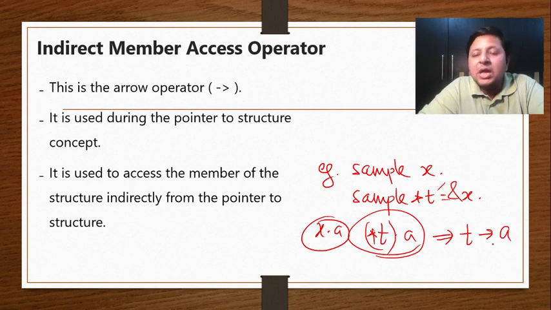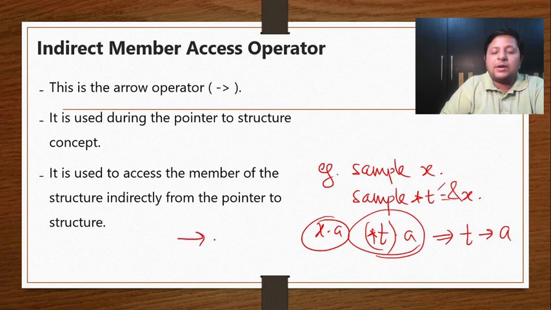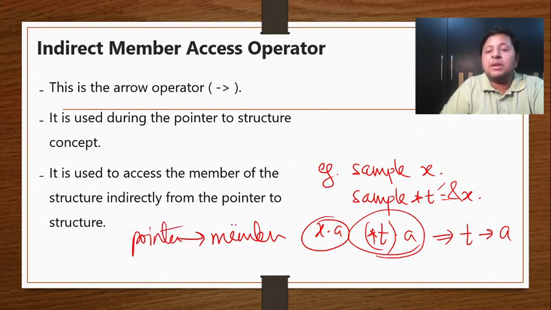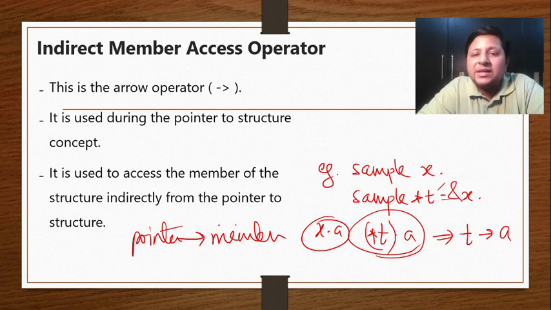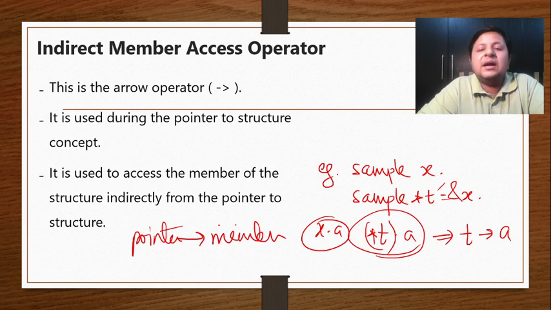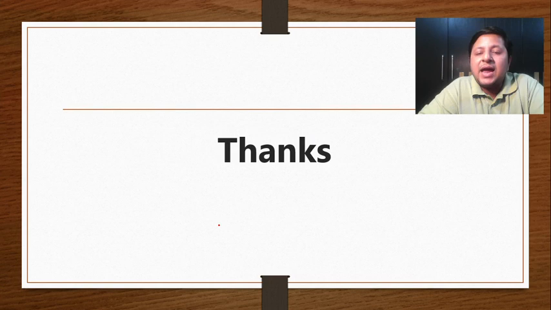But remember one thing: whenever I have an arrow operator, on this side I'll have a member, and on this side I have a pointer. So the member does not belong to the pointer, but to the variable pointed to by the pointer. So am I accessing the member directly or indirectly? The answer is indirectly, and hence the arrow operator is called the indirect member access operator. I guess you can correlate: dot is direct member access, arrow is indirect member access. These are the special operators which we have, and they obviously have the topmost priority, as we've already seen. Fine, so that was it about operators.